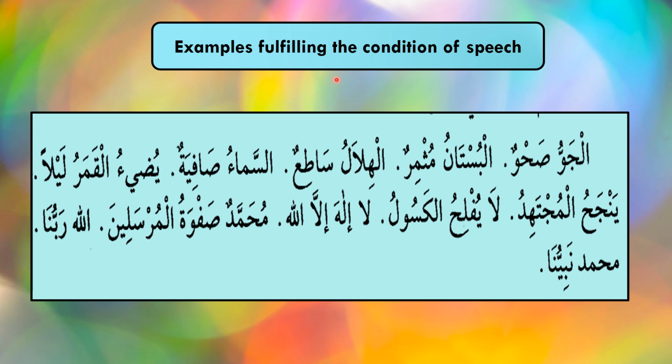Here are some examples fulfilling the conditions of speech. So now let's see. Al-jaw sahwun means the weather is clear. In this sentence, you have the meaning that the weather is clear. If I say al-jaw, what after jaw? Al-jaw is made up of one word. It doesn't make sense. It is not a phrase, it is not a sentence. So al-jaw sahwun means the weather is clear. Now it makes sense, so it is meeting all the four conditions of speech.